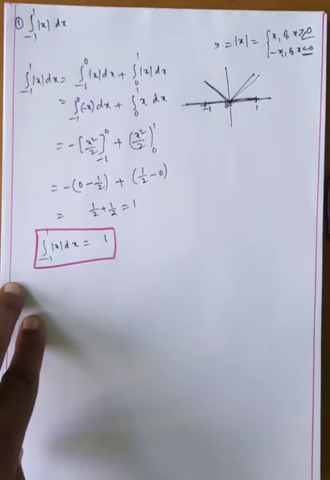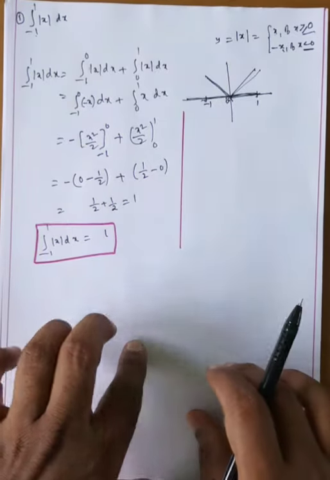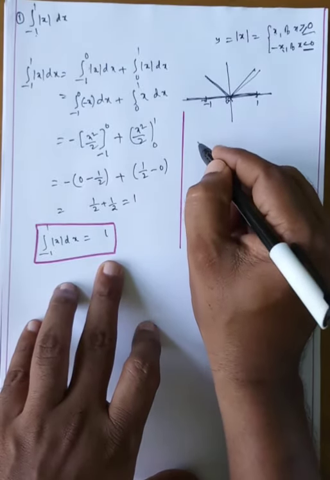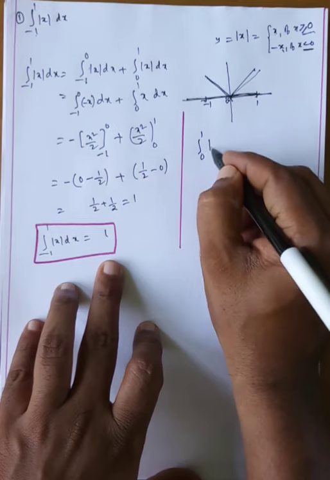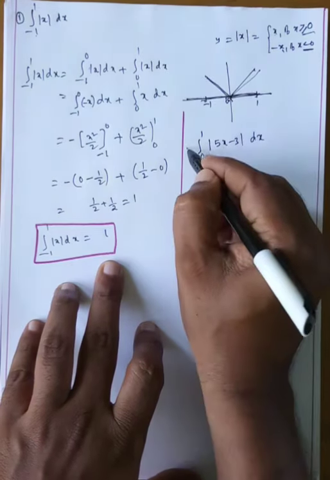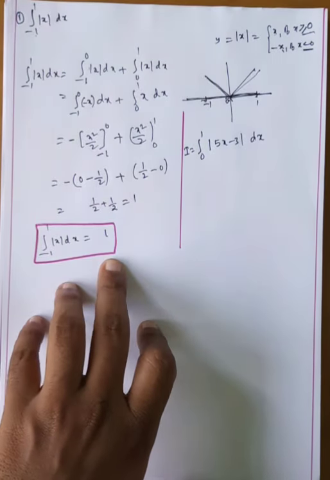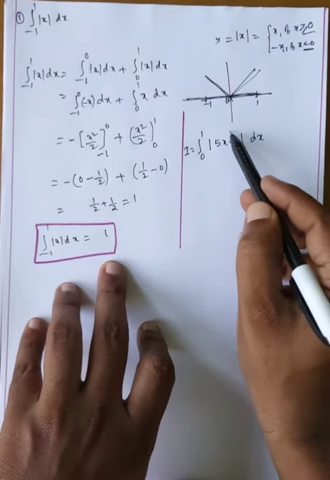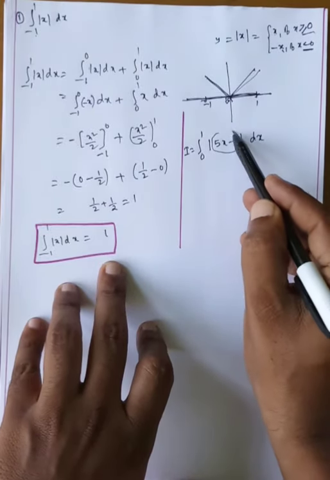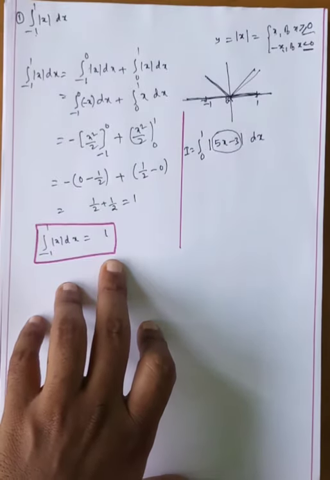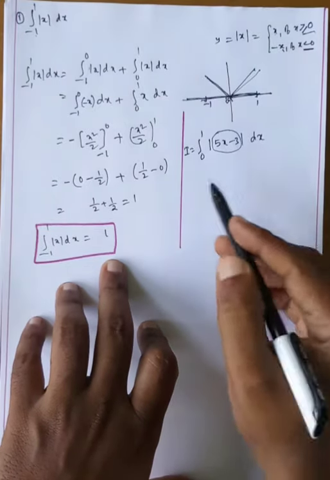Okay, next we are going to the second problem. Next problem: evaluate the integral from 0 to 1 of modulus of 5x minus 3 dx. Here I is given, modulus of 5x minus 3. What is the critical point? This value is between 0 and 1, that value lies in this interval only, no doubt at all. We will take the values that lie in the interval 0 to 1.